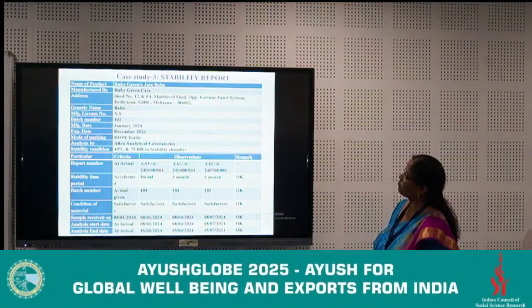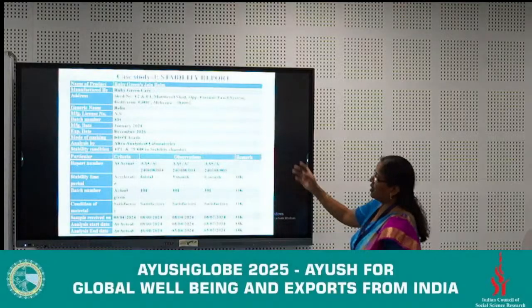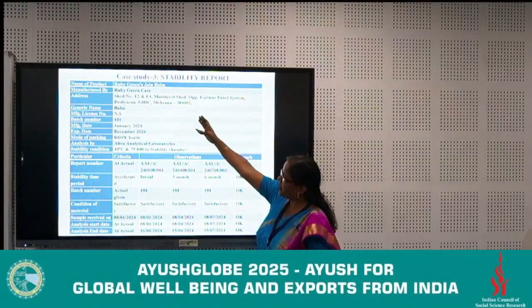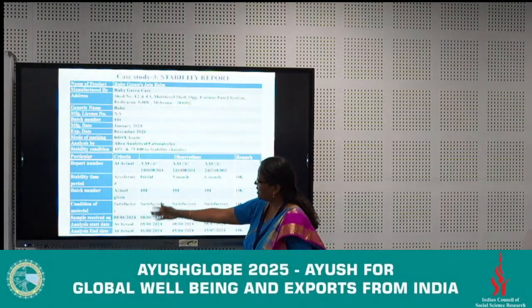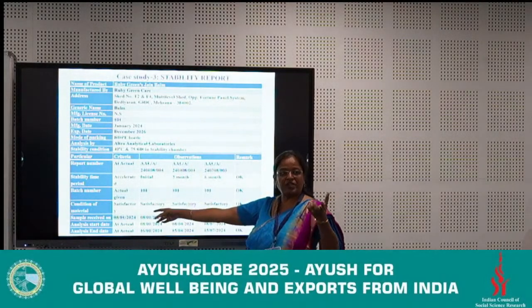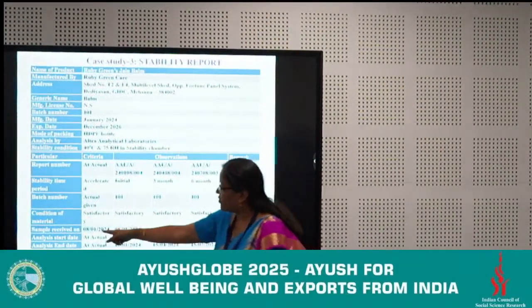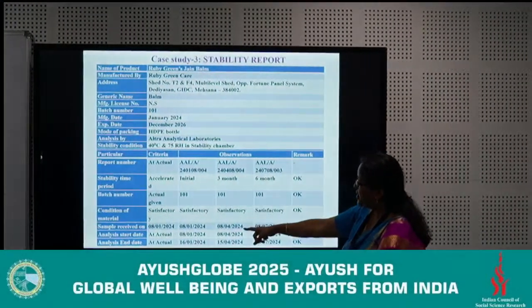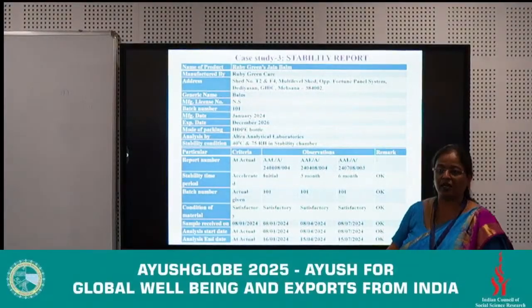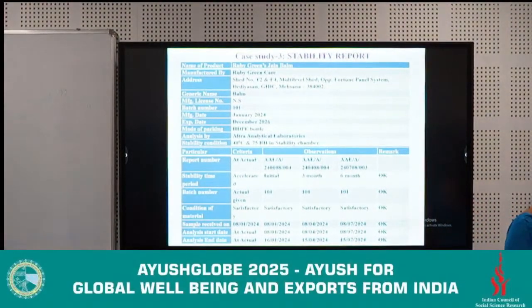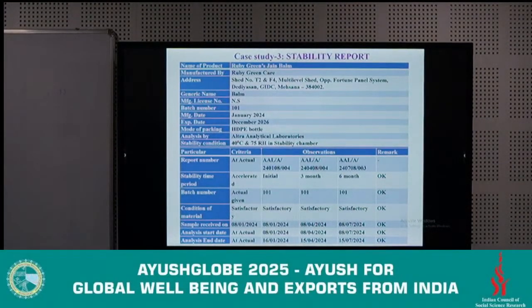Next, stability, very important, because for any other product, the company name is also different, and all the details we are already mentioning. When we get the product, or when we have received the samples, whether it was satisfactory or not, then 0 month, 3 month, 6 month we have to do, because Priyanka madam and Anand sir have already discussed in their talk the 6 month stability, accelerated stability.